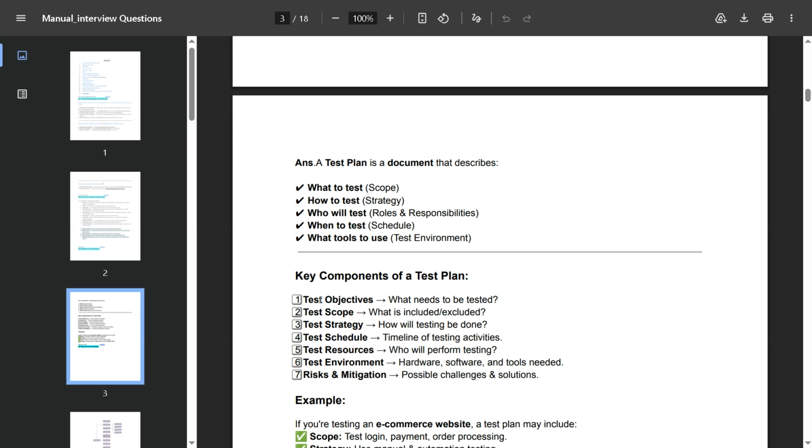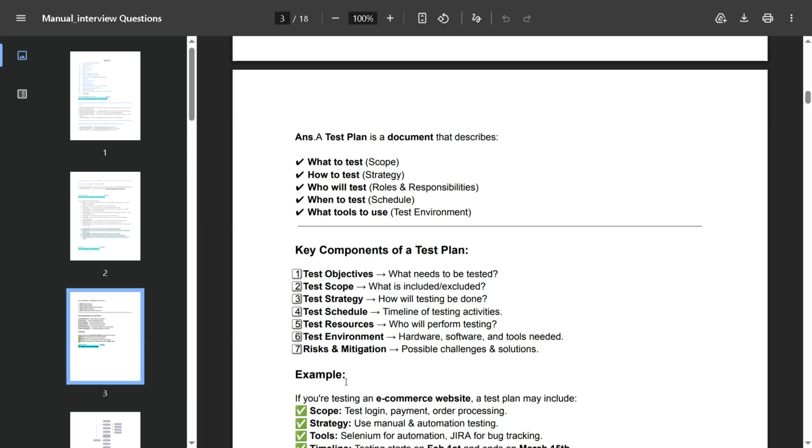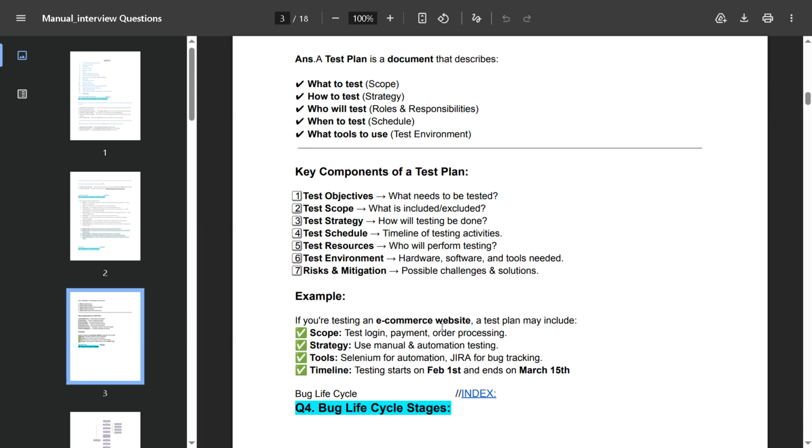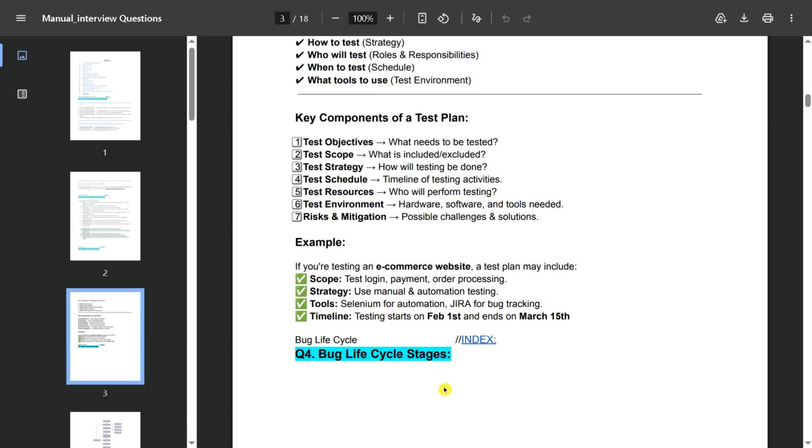The key components of the test plan are test objective, test scope, test strategy, test schedule, test resources, test environment, and risk and mitigation. For example, if you are testing an e-commerce website, a test plan may include scope: testing login, payment, order processing. Strategy: use manual or automation testing. Tools: automation with Selenium or Playwright, Jira for bug tracking. Timelines: testing starts on Feb 1st and ends on March 15th.